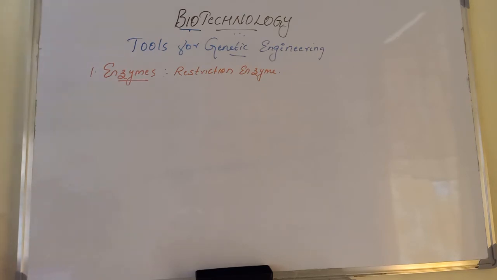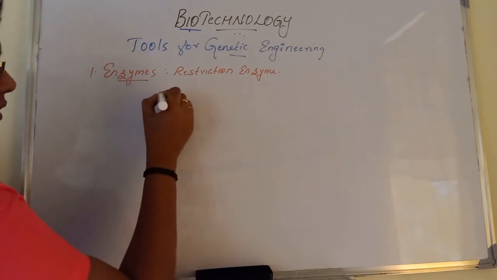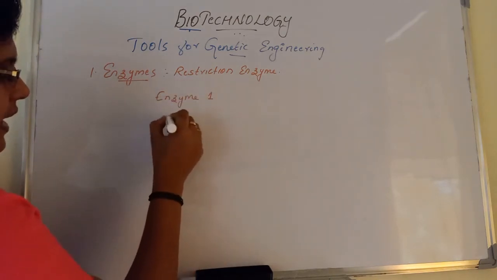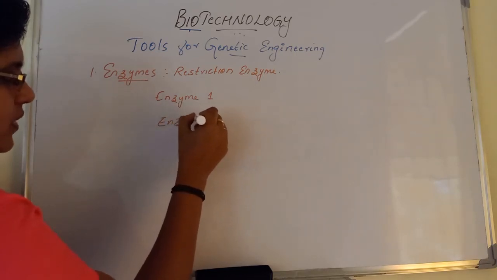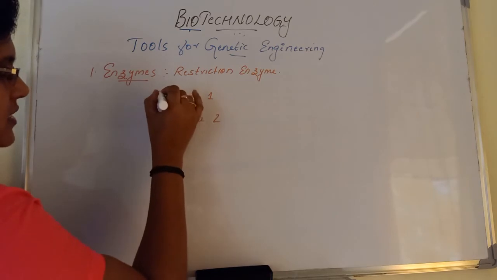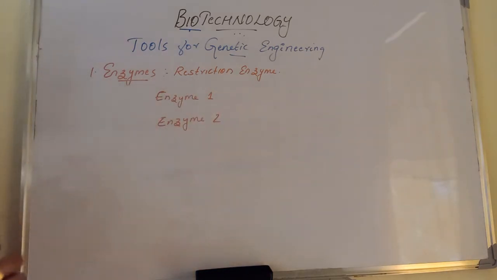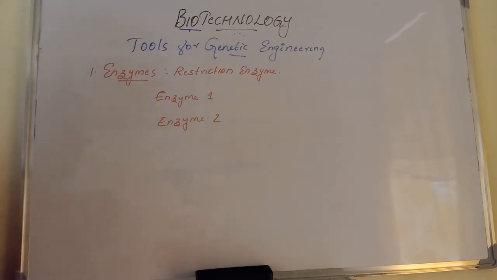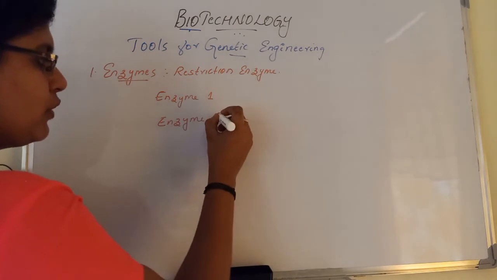In 1963, the scientists discovered two enzymes. They have the ability to restrict the growth of bacteriophage inside E. coli. They named them enzyme 1 and enzyme 2.